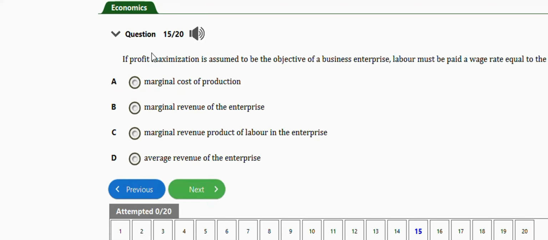It says if profit maximization is assumed to be the objective of a business enterprise, labor must be paid a wage rate equal to, we have option A, marginal cost of production, marginal revenue of the enterprise, marginal revenue product of labor in the enterprise, average revenue of the enterprise. Right answer is option C, which is marginal revenue product of labor in the enterprise. Alright, very important. Next question I have here is this one.